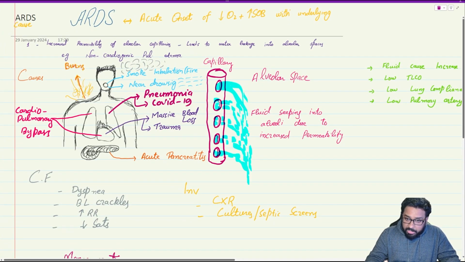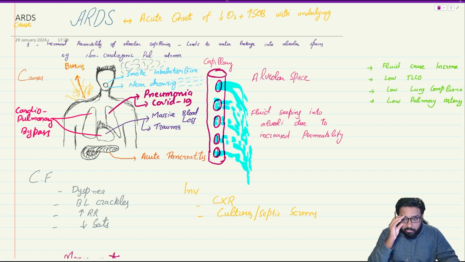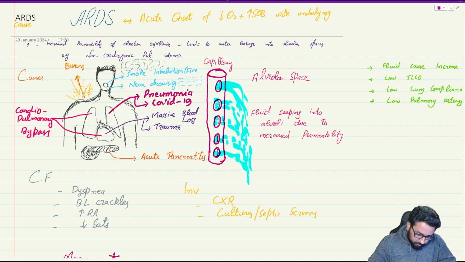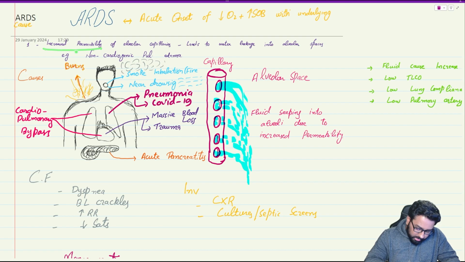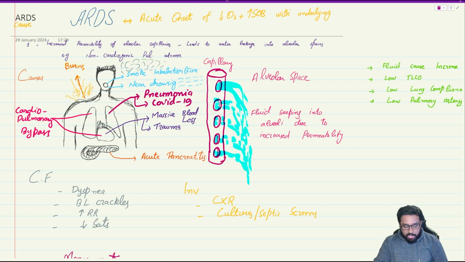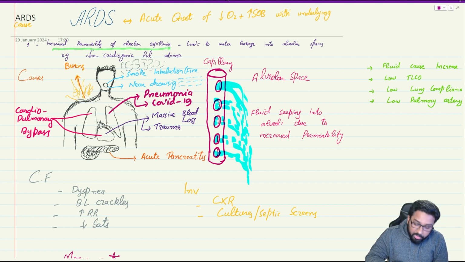What happens in ARDS? As we discussed, the pathophysiology of high altitude pulmonary edema, increased permeability of alveolar capillaries leads to water leakage in the alveolar spaces. So this is non-cardiogenic pulmonary edema. Why increased permeability of alveolar capillaries?